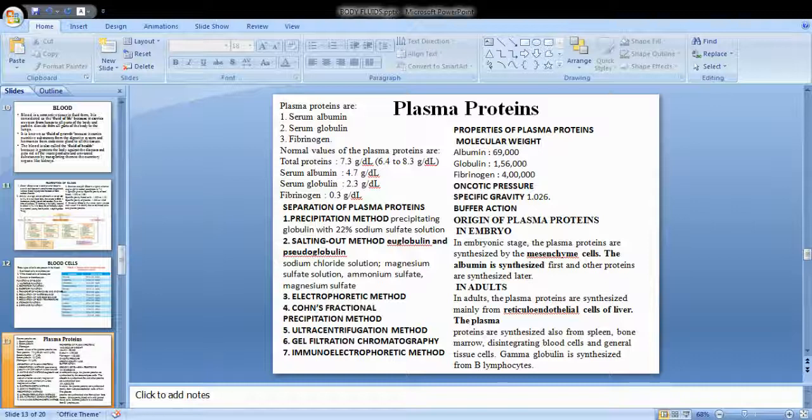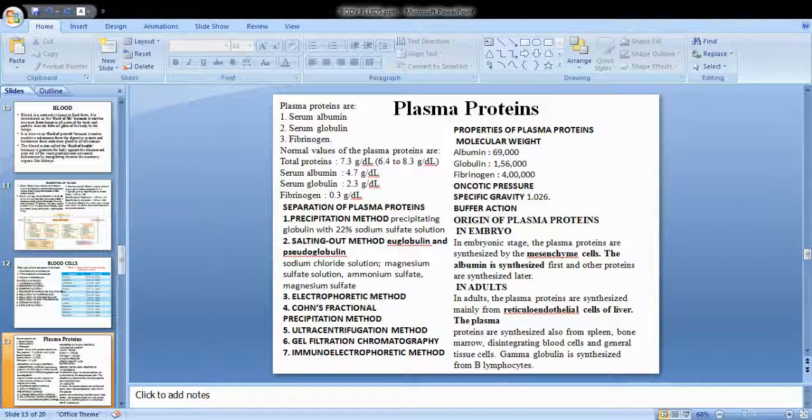So these are the molecular weights. Albumin is 69,000. The molecular weight of proteins is measured in Daltons and kilodaltons. Globulin is 1,56,000. Fibrinogen is 4 lakhs. So the fibrinogen is the heaviest because it is a clotting factor. It has other properties like oncotic pressure. The presence of the proteins gives the osmotic pressure, osmolarity, the tonicity of the blood.